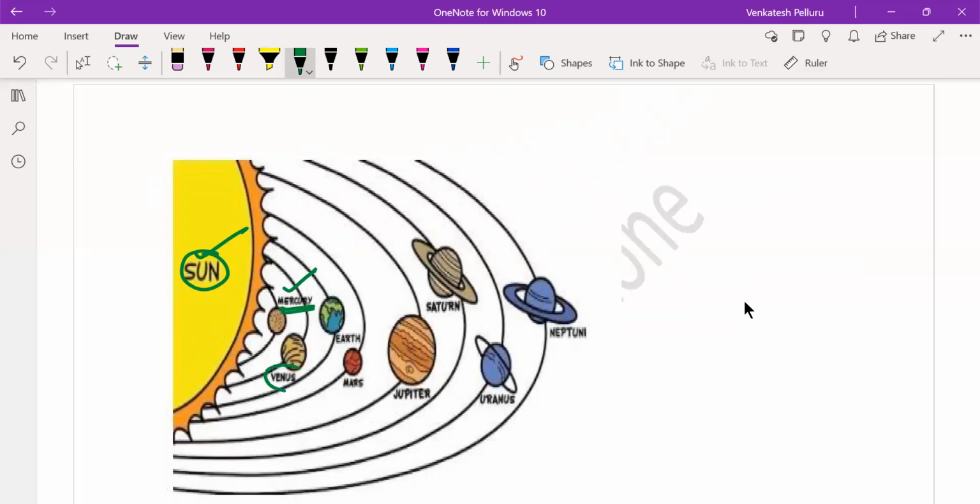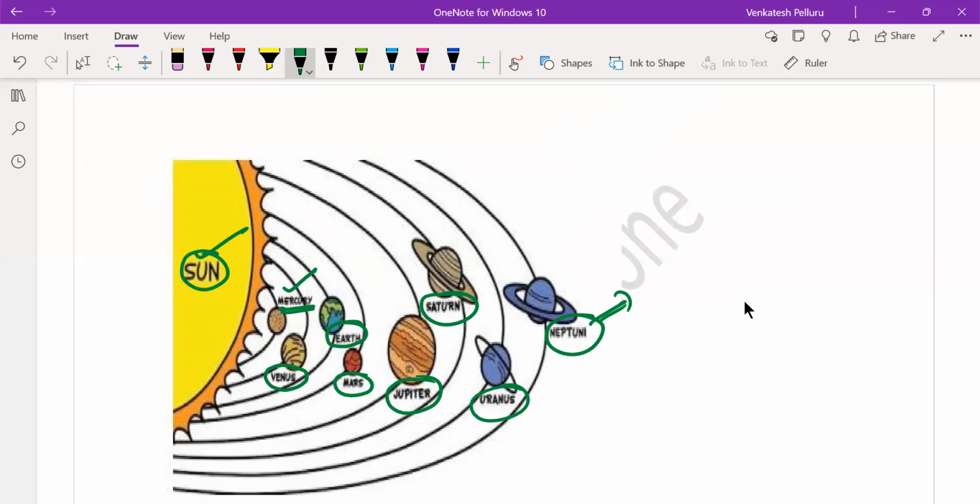The second closest is Venus, the third closest is Earth, the fourth is Mars, and the fifth is Jupiter, followed by Saturn and Uranus. And the planet at the longest distance from the sun is Neptune.